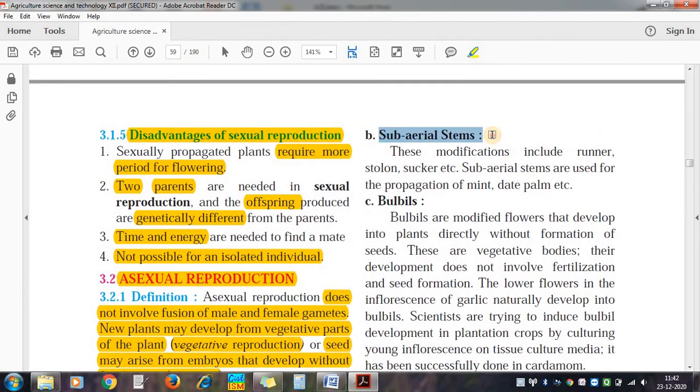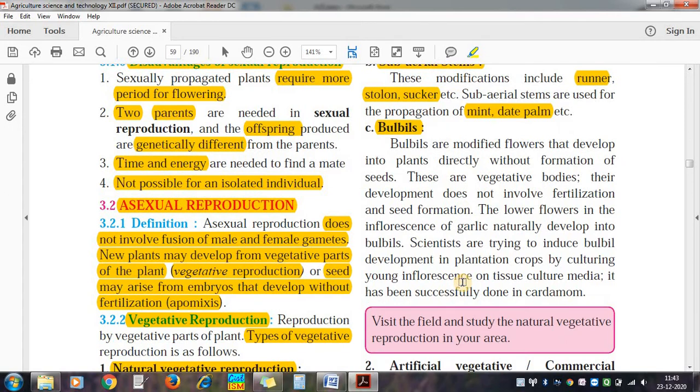Second, subaerial stems. Now subaerial stems like runner, stolon, suckers, these are also used for propagation, like date palm and like that. Third is bulbils. Now bulbils are modified flowers.